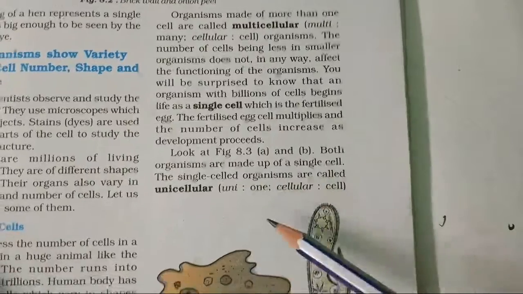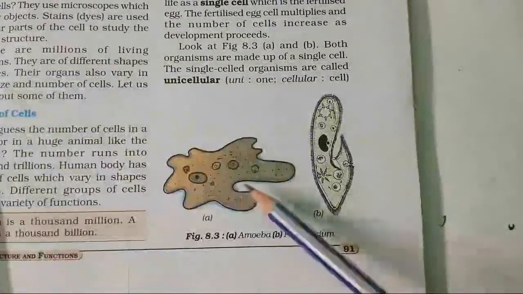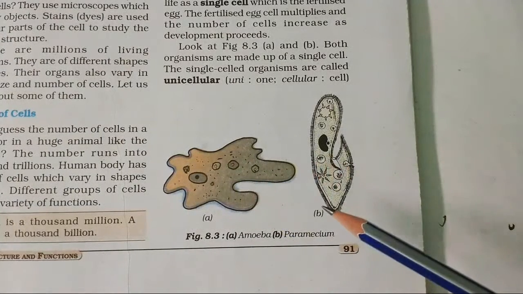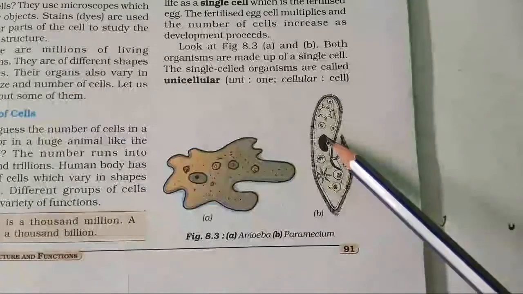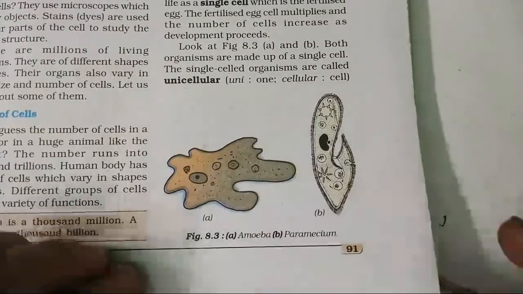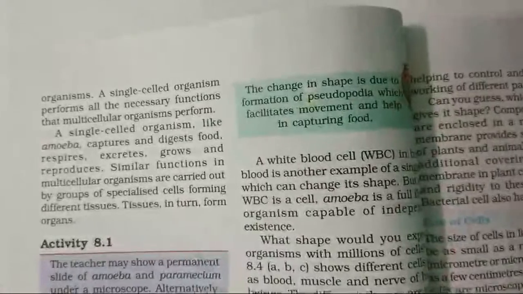There are some organisms which are unicellular. Here there is an amoeba and there is a paramecium. Both are single-celled organisms. They are made up of a single cell and they are called unicellular. Unicellular organisms do the work just like multicellular organisms, but their parts function as a single cell.